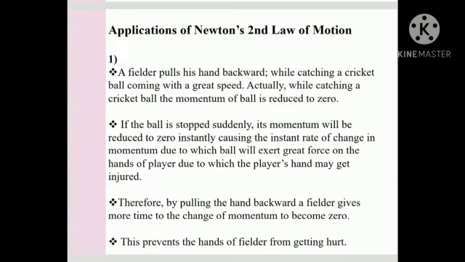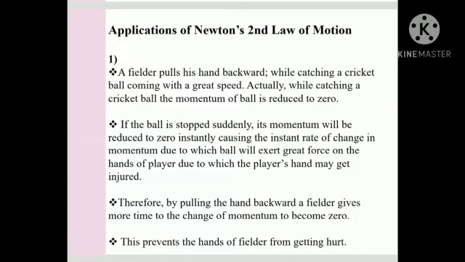Now we see the applications of Newton's second law of motion. First example. A fielder pulls his hand backward while catching a cricket ball coming with great speed. Actually, while catching a cricket ball, the momentum of the ball is reduced to 0.